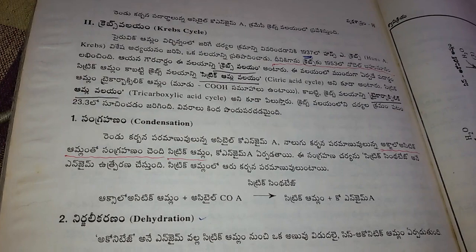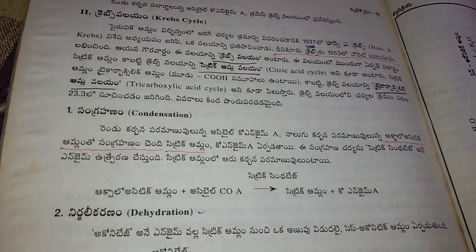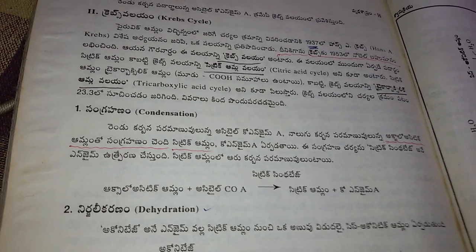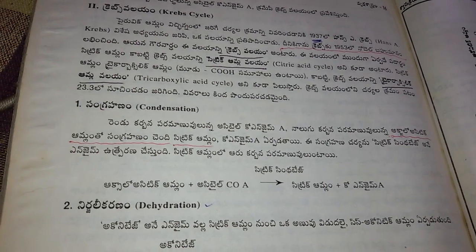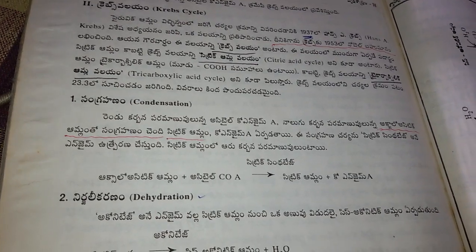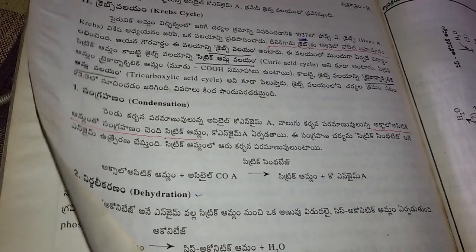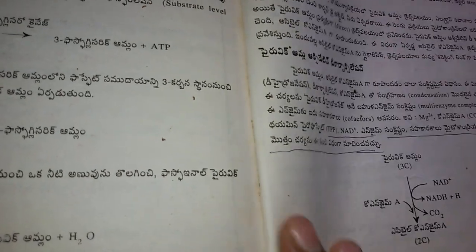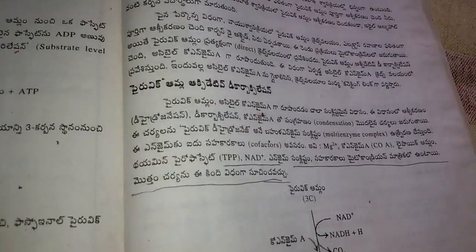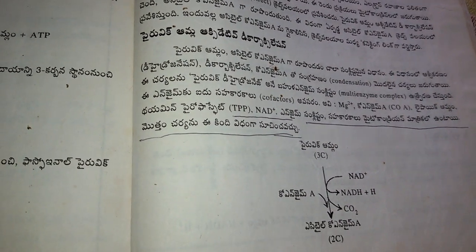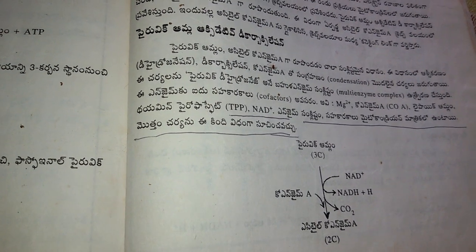In this pathway, the first reaction is condensation. This condensation reaction starts with oxaloacetic acid plus acetyl CoA. Where is acetyl CoA produced? After glycolysis, pyruvic acid is converted into acetyl CoA. The pyruvic acid, a 3-carbon molecule, is converted into acetyl CoA. CoA means coenzyme, a 2-carbon molecule.